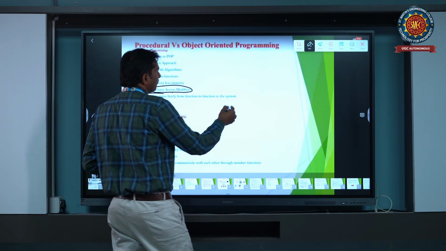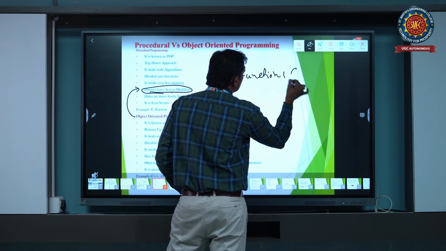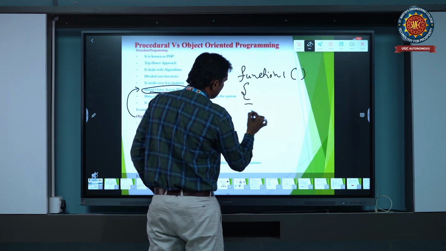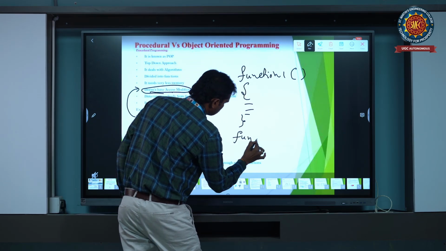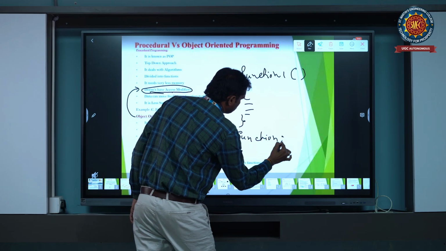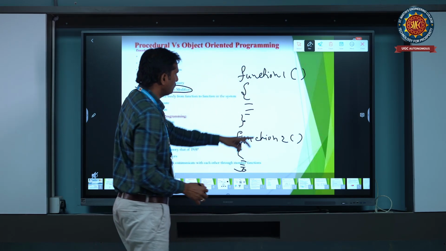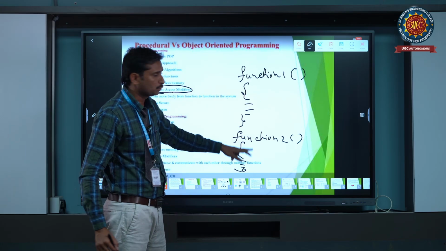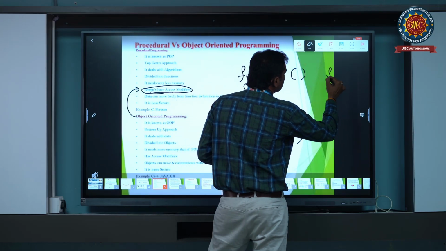Here is function 1, which has lines of code, and here is function 2. You can move data into another system also.